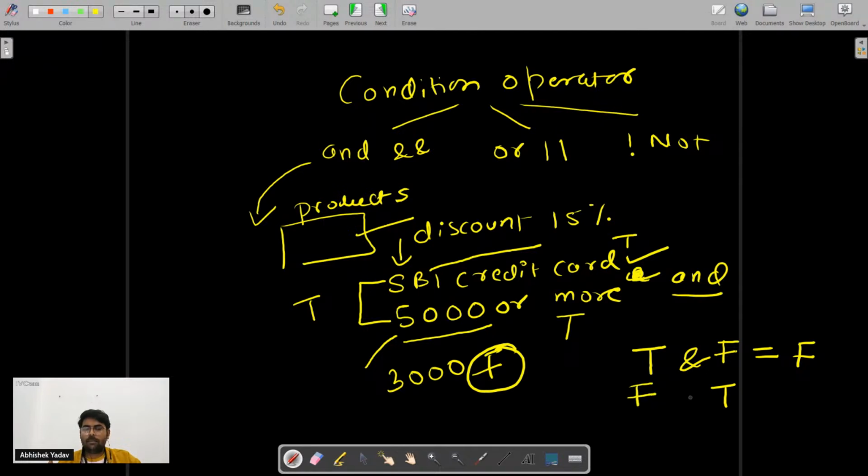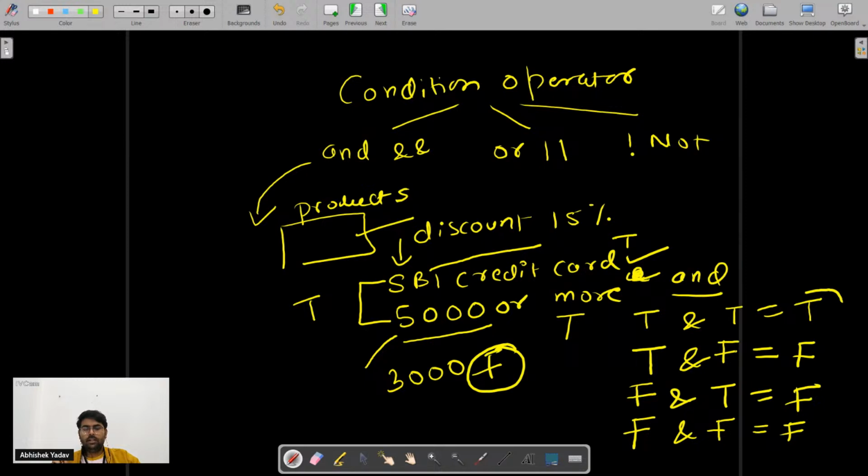So again what will happen, you are saying that hey the overall condition will become false and you will not get discount on the product, right. और आपके पास ना SBI का क्रेडिट कार्ड है और आपका जो कार्ड का अमाउंट है वो भी लेस है 5000, दैट इज आपकी दोनों कंडीशन फॉल्स हो रही है, तो आपका ओवरऑल कंडीशन फॉल्स हो जाएगी. और आपको डिस्काउंट कब मिलेगा, when you have the SBI credit card and you have 5000 rupees or more item in the cart, right. That is the second condition is true, so your overall condition will be true and you will get the discount,